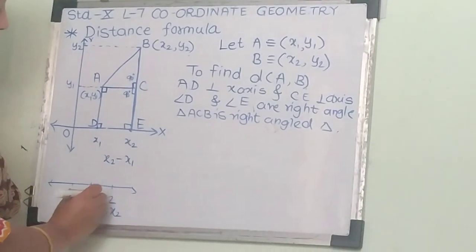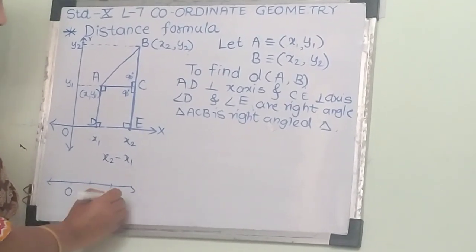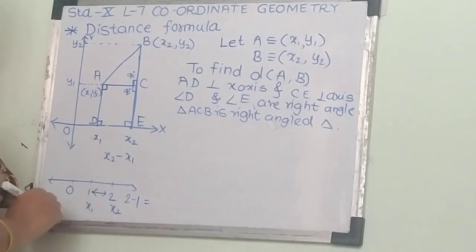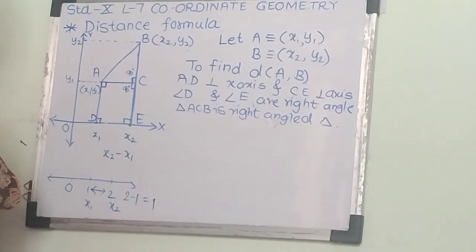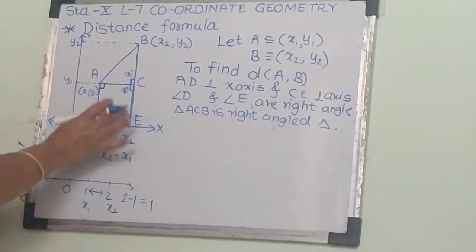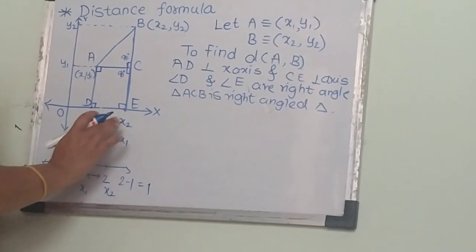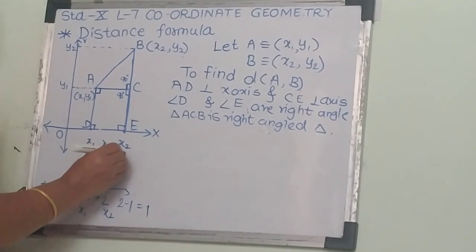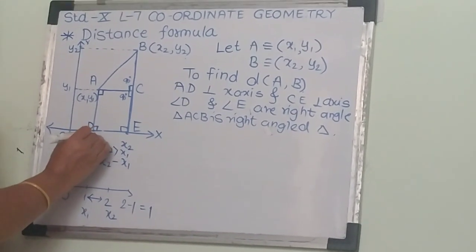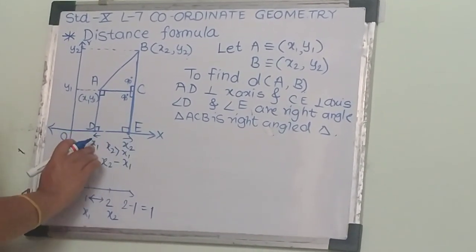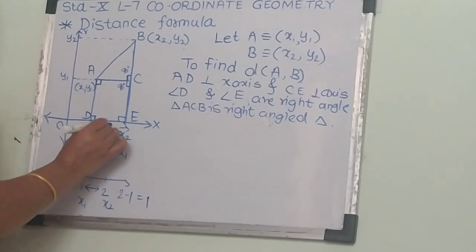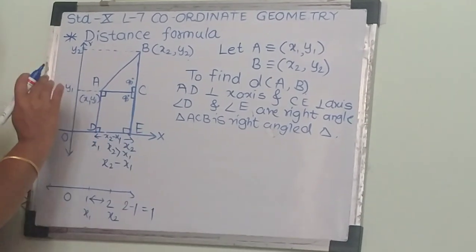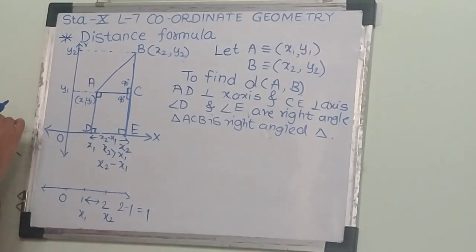So for finding the distance between these 2 points, we subtract the smaller number from the bigger number. So 2 minus 1, we get 1. In general form, x2 is greater than x1 and hence the distance between x1 and x2 is x2 minus x1. We get DE equals x2 minus x1.